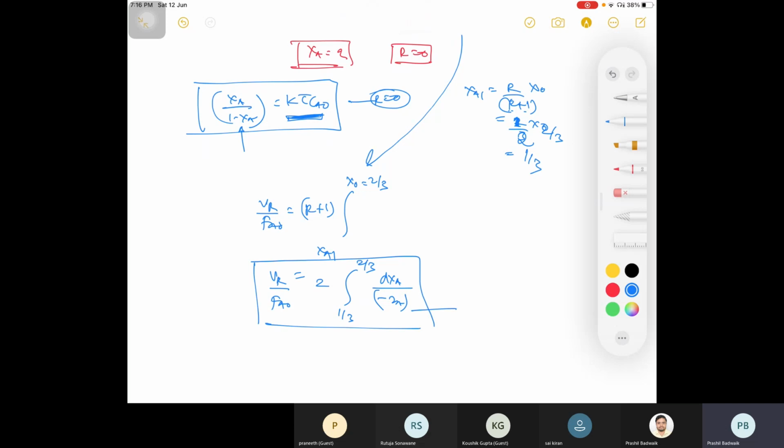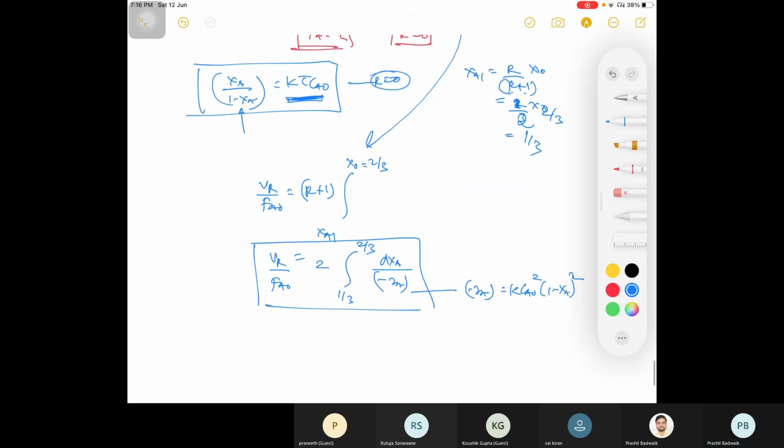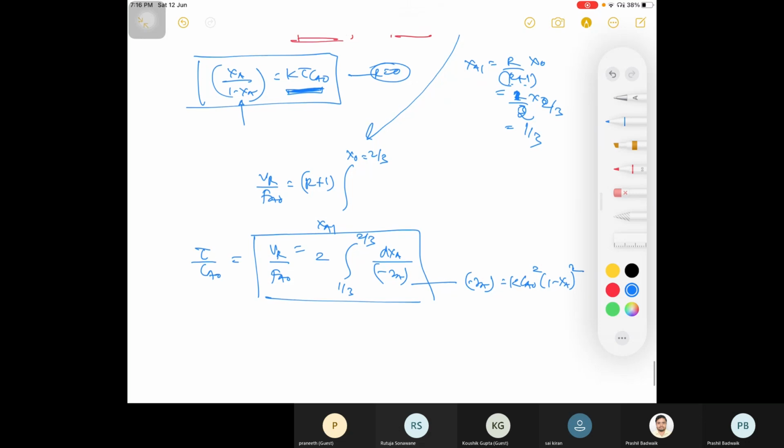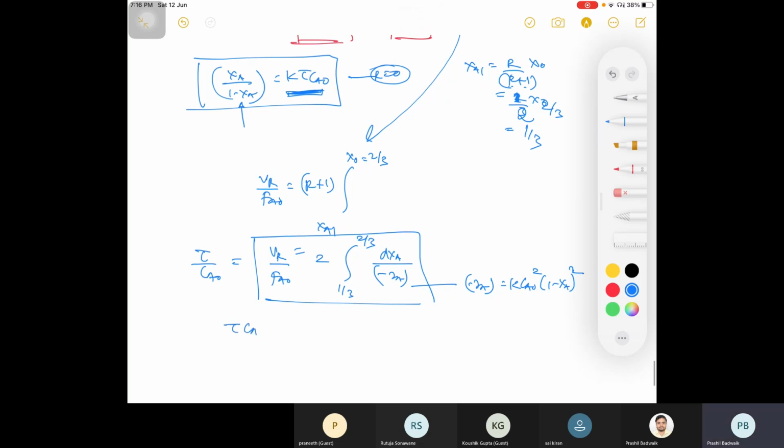Please substitute minus Ra is equal to K into Ca naught square into 1 minus XA whole square, for a second order reaction. So you will have the value of K tau C naught, where tau is VR divided by Ca naught. So I get tau C naught K is equal to 2 into 1 by 3.